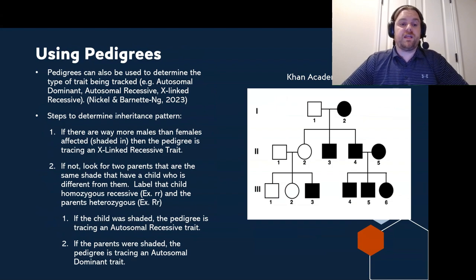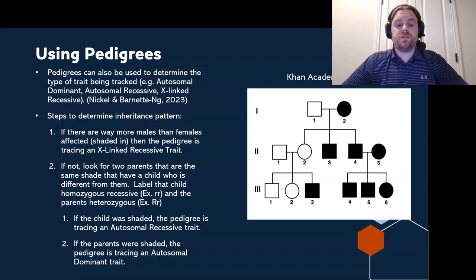So the first step would be if there are way more males than females affected, or if there's a noticeable number of colored in squares above colored in circles, then you are more than likely looking at an X-linked recessive trait, and it is safe to generally make that assumption.